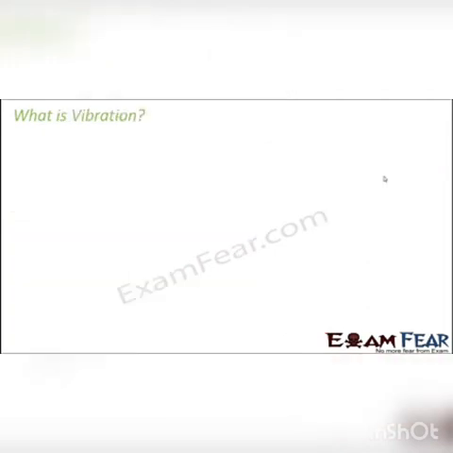So now let us spend some time to understand in more detail about vibration. As I said, vibration is a periodic to and fro motion. Now what do we mean by periodic? That means any motion which takes place at periodic intervals of time. Here I gave you the example of the pendulum, so I'll be using the same example. Just observe the motion. How is the motion happening?